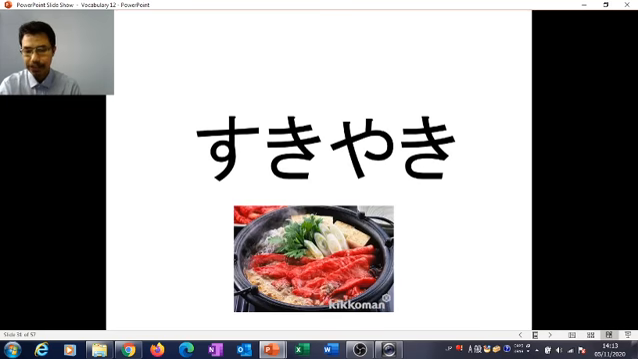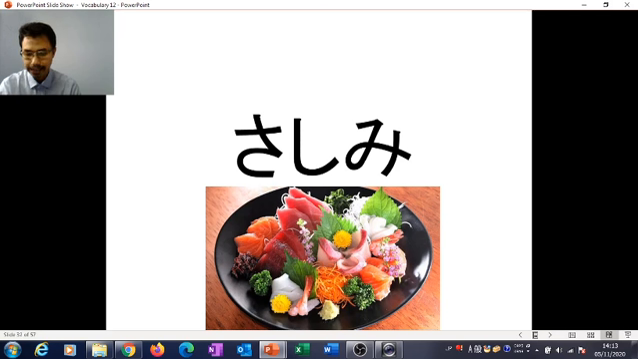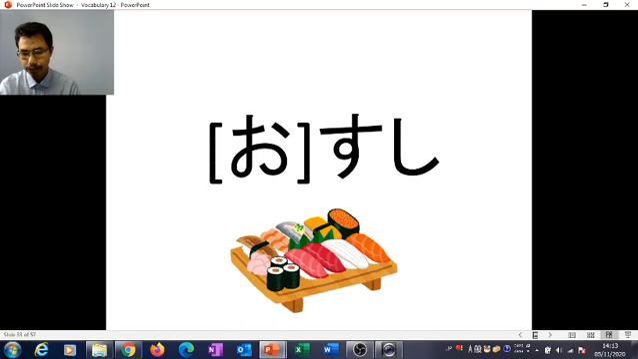Sukiyaki is food from Japan, a beef and vegetable hot pot, very popular in the winter. Sashimi is sliced raw fish. You can imagine sushi. I think I don't need to explain sushi, but for sashimi, maybe some of you are not sure what it is. Sashimi is actually sushi without rice. To make it simple to understand, sushi without rice is sashimi.